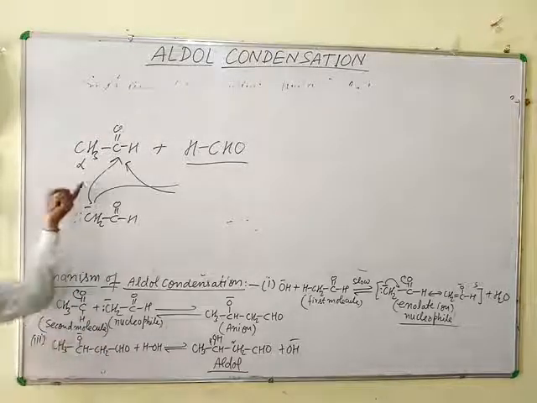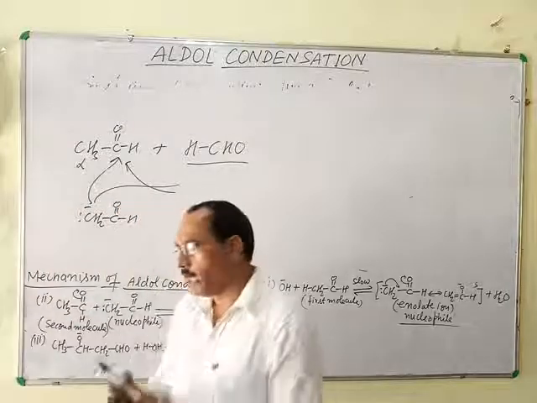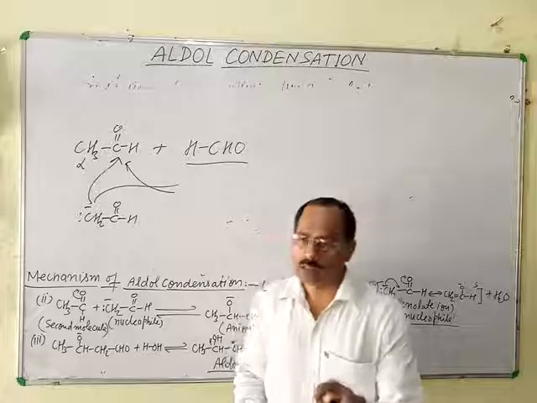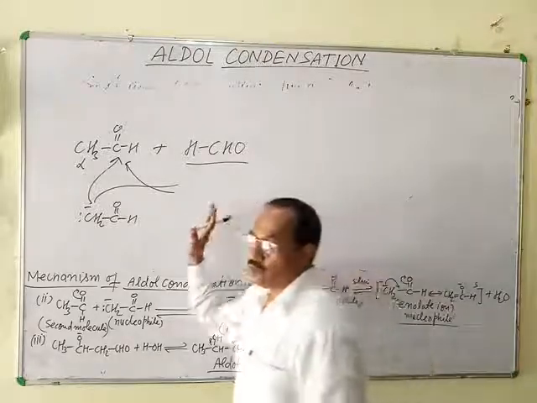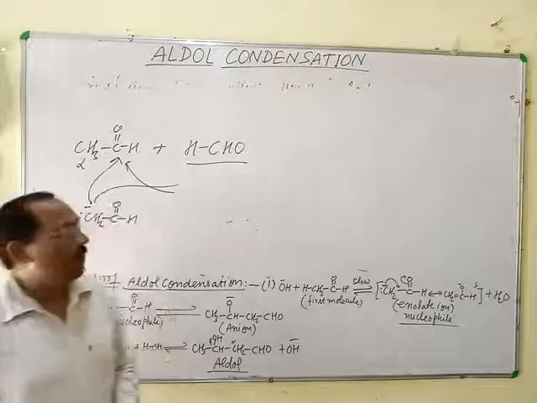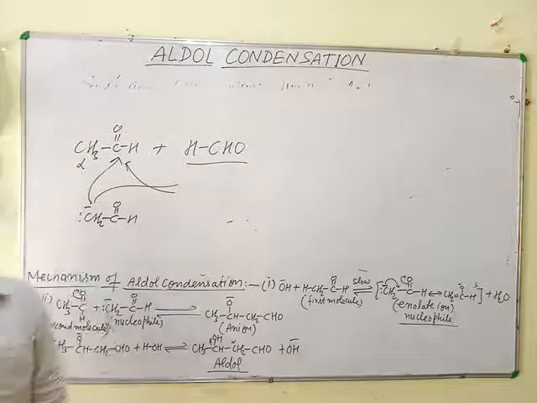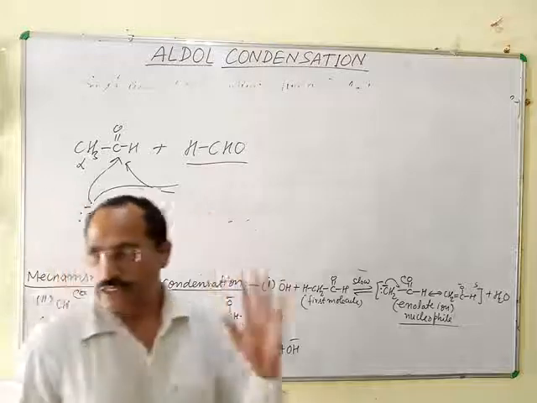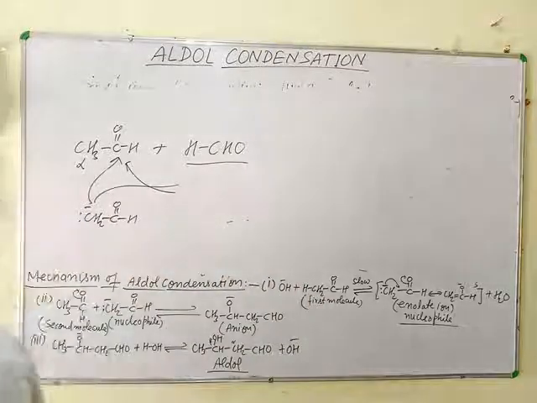That's why cross aldol condensation in which one of the reactants contains alpha hydrogen and one is without alpha hydrogen is very important and has great synthetic applications in the preparation of organic compounds. So this is all about aldol condensation of aldehydes and ketones. That's all. Thank you.